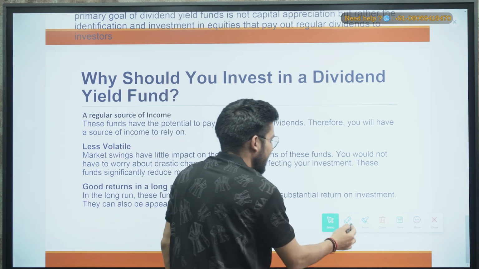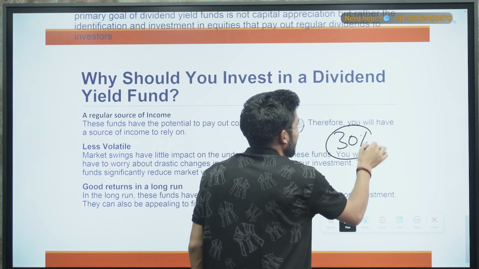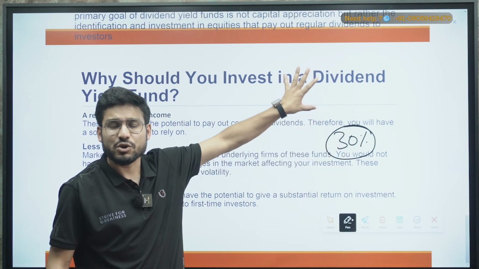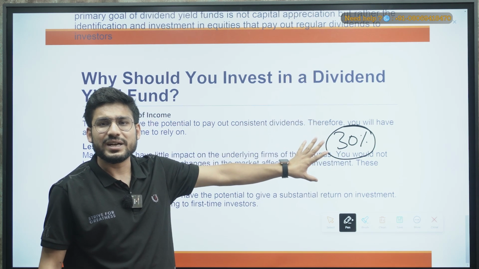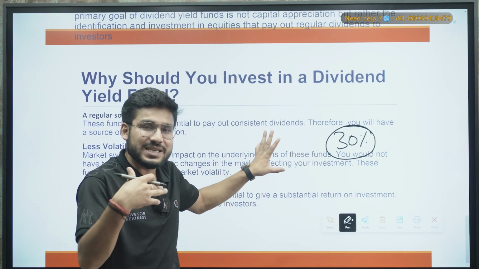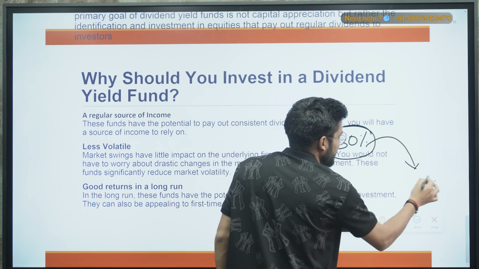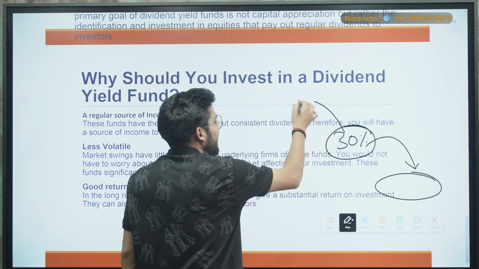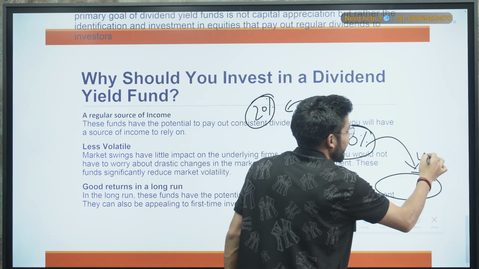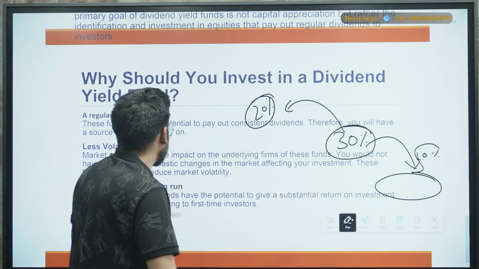For example, if the company is making a 30% profit, right? Now it is providing you a dividend because it is a well established organization, right? That is why it is providing you the dividend, although it is not liable to do that. But still it is providing. So it will not provide all this 30% of its profit to the shareholders. What it will do is reinvest the 20%, and the 10% will be divided among the shareholders, right? So this is one of the things.